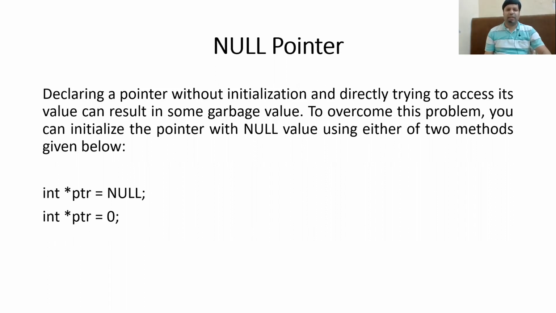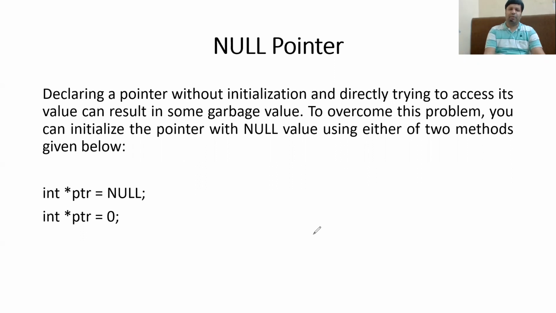Declaring a pointer variable without initializing it and trying to access its value can result in some garbage value. Actually, when you declare a pointer variable but do not initialize it, then that pointer variable contains some garbage value, and it will contain that garbage value till you assign some address to it.